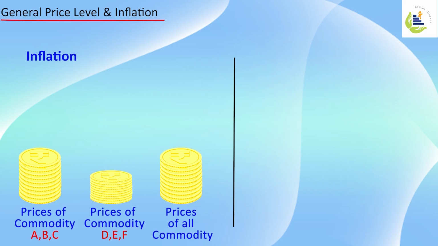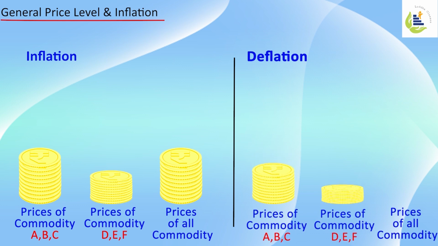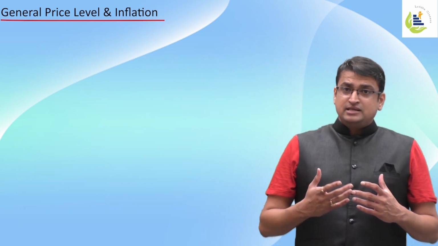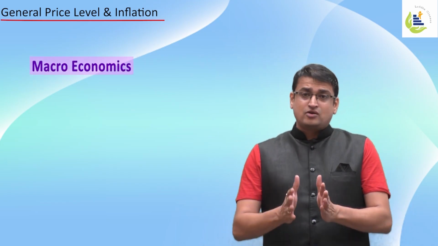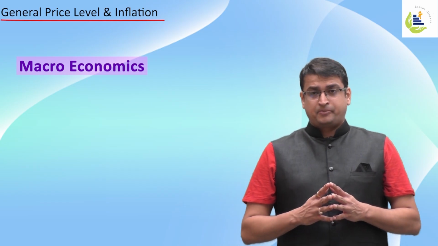Exactly contrary to this is depression or deflation. In depression or deflation, the average price level of all the commodities is going down. Now, once we understand what is general price level, what is the concept of inflation, and the concept of depression or deflation, let us understand how macroeconomics plays a role in it.